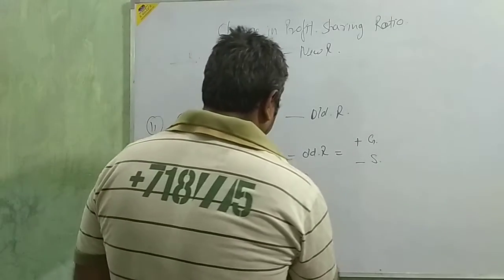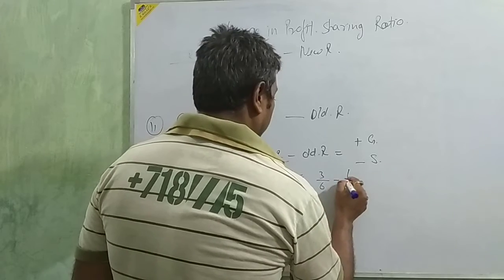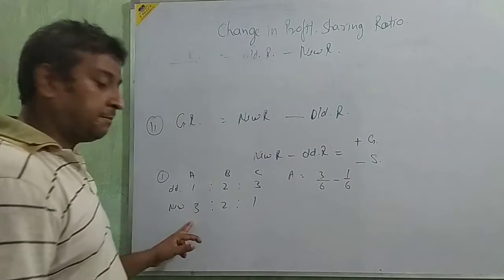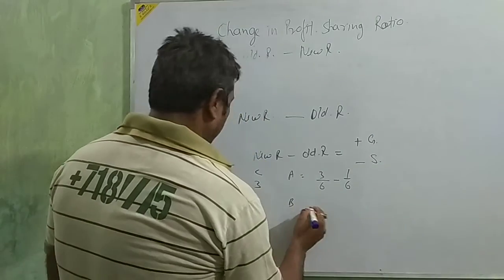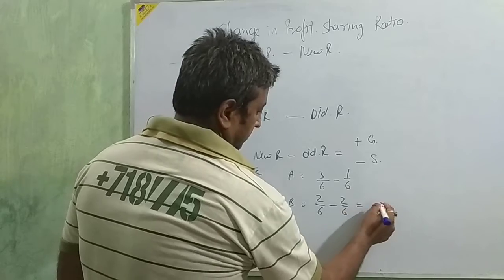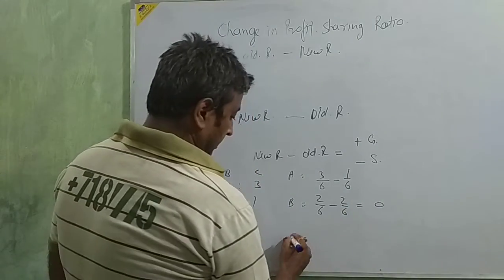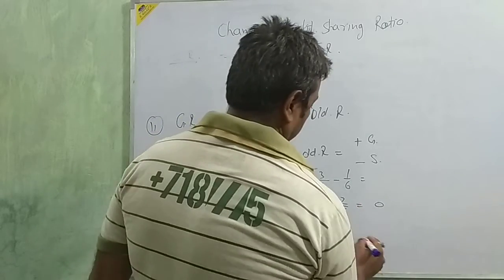For A, new minus old: 3 upon 6 minus 1 upon 6. Then B, 2 upon 6 minus 2 upon 6 means 0, nothing. C, 1 upon 6 minus 3 upon 6.